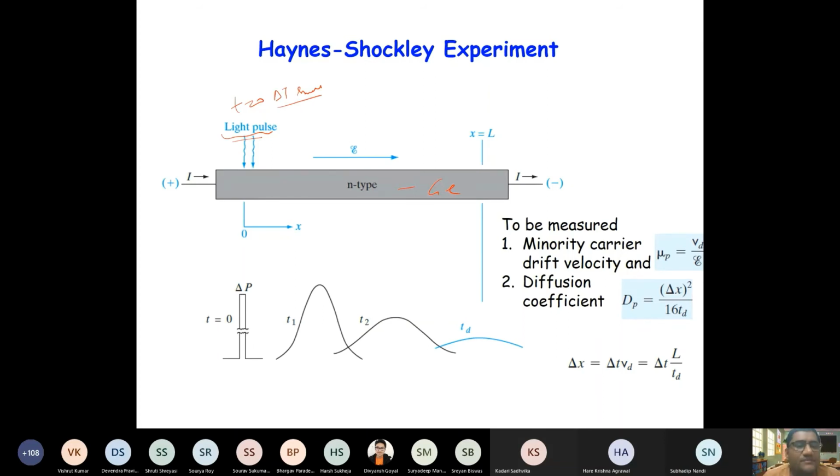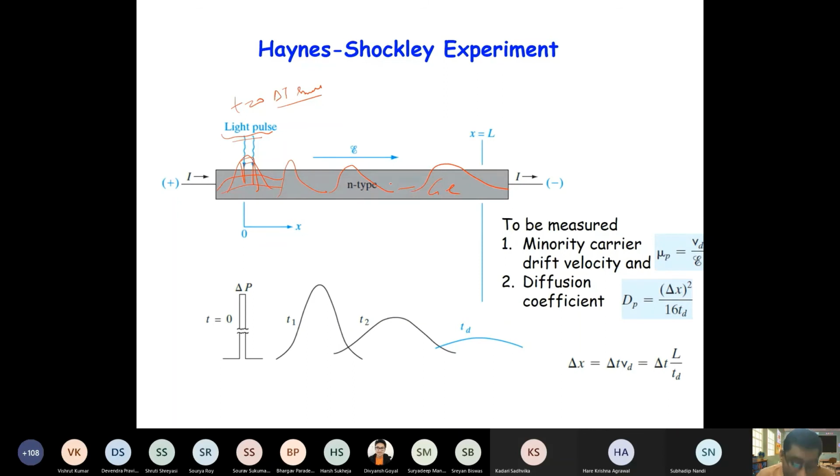What will happen? When you generate this pulse, it will diffuse, right? And if you apply a field, then this pulse will propagate and diffuse. So if it is a pulse here, it will appear like this, and it will propagate and diffuse.